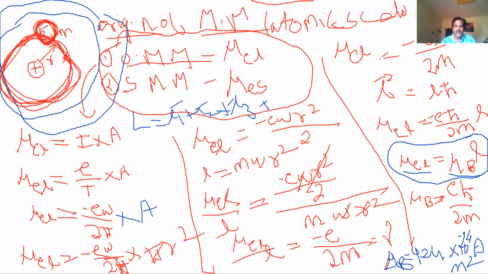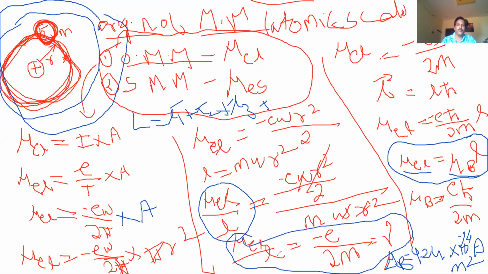If you see here, this value mu by L is called the gyromagnetic ratio. It is a constant. See here, mu e by L is equal to e by 2m. This is called gyromagnetic ratio. Similarly, mu e s by S is also called the gyromagnetic ratio. Its value is minus e by 2m.